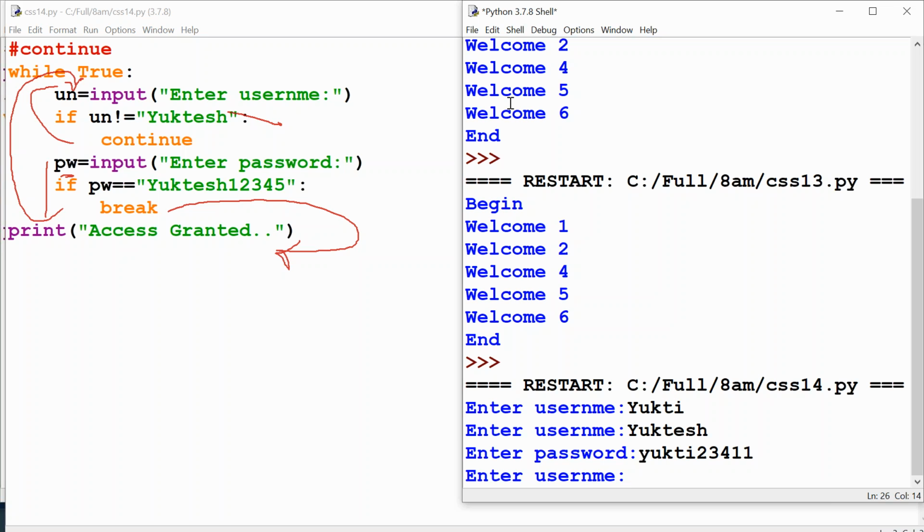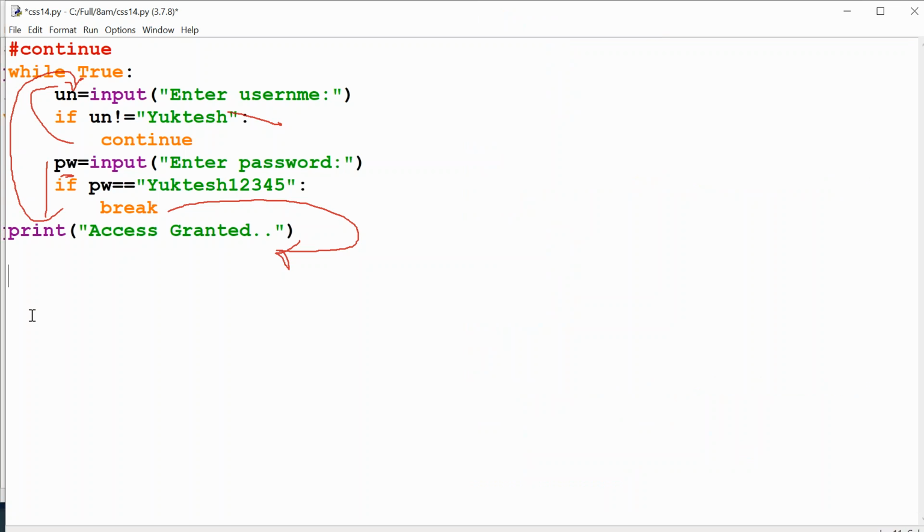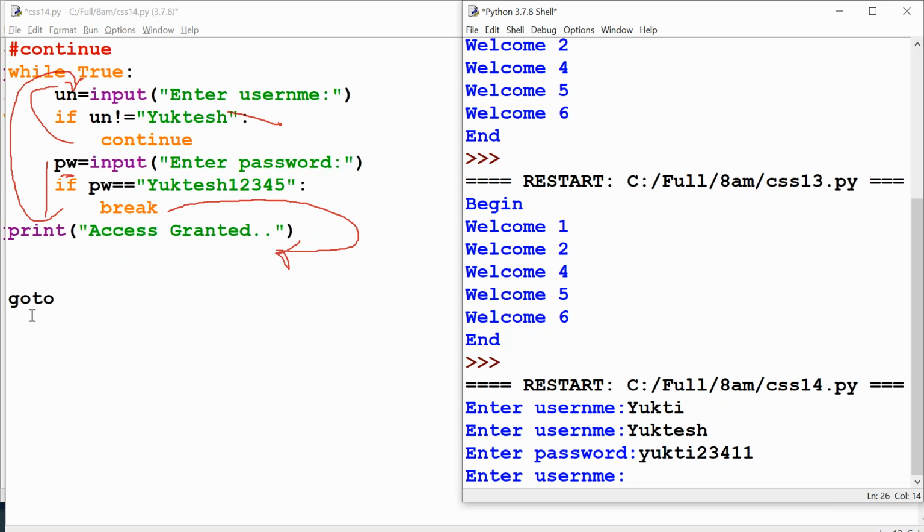Let me tell you, going back to enter password is not possible in Python. In the sense, moving control wherever you want is not possible in Python, because that is possible in other languages using the goto statement. If you already know some language and the goto statement, I'm just trying to compare. In other languages like C, the goto statement is supported, whereas Python does not support it. That's the reason there is no goto statement in Python, so control automatically starts from the starting place only.